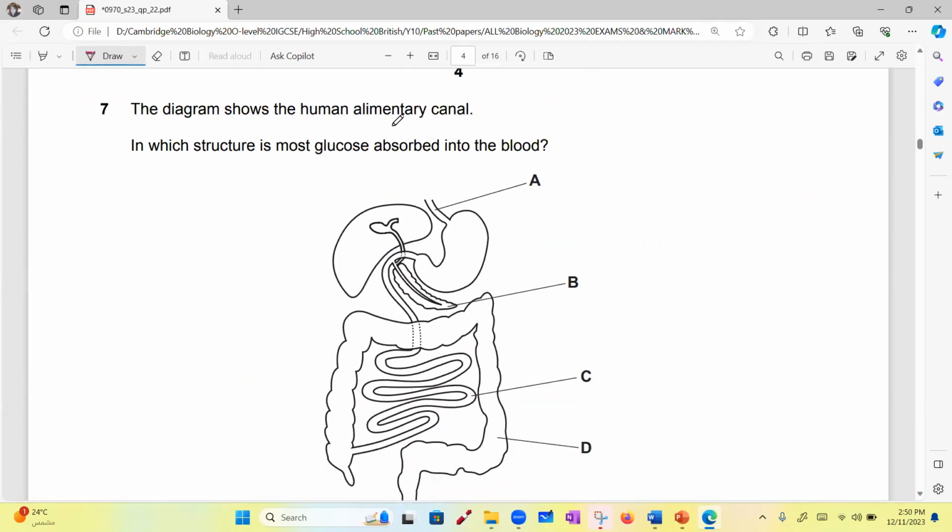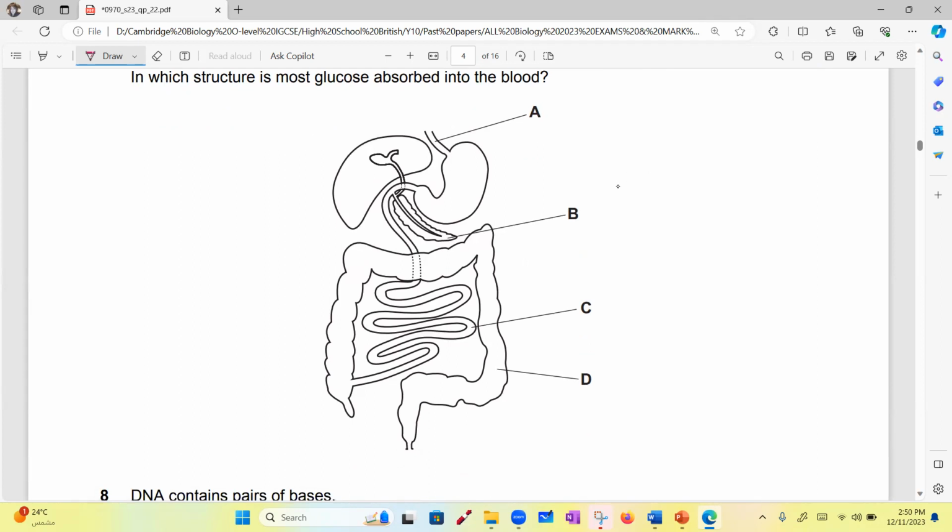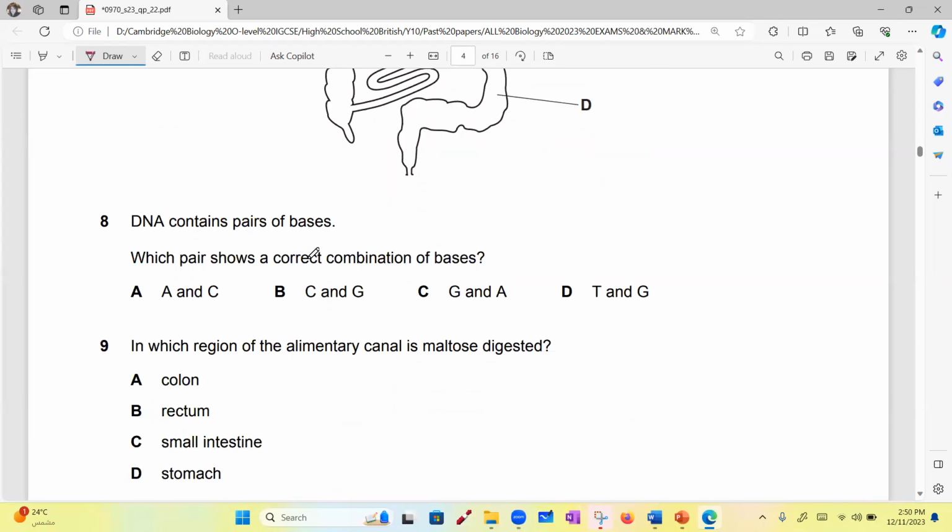The diagram shows the human alimentary canal. In which structure is most of the glucose absorbed in the blood? This is so easy. C, of course. Absorption happens here. This was last year's exam. It was relatively a nice one.